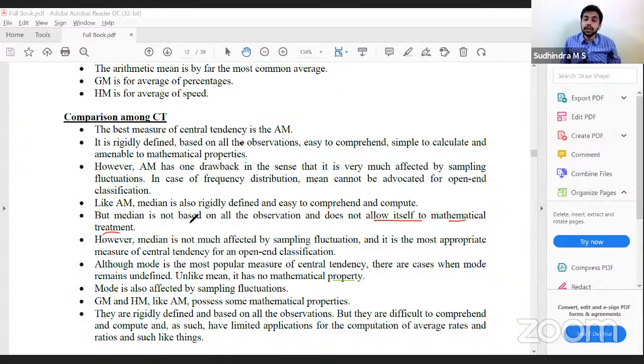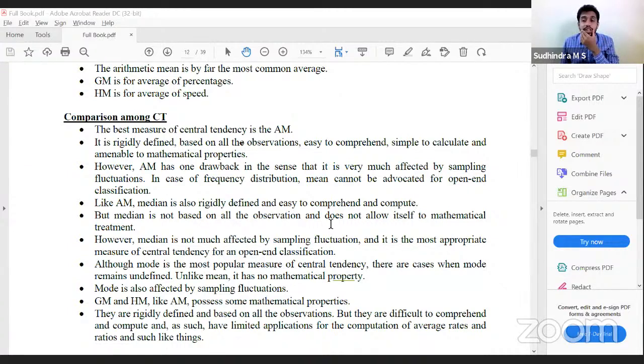That is again one more disadvantage, but it is not much affected by sampling fluctuation, and it is the most appropriate measure for open-end classification. I can easily calculate median in case of open-end classification. So for open-end classification, the most appropriate measure is median.